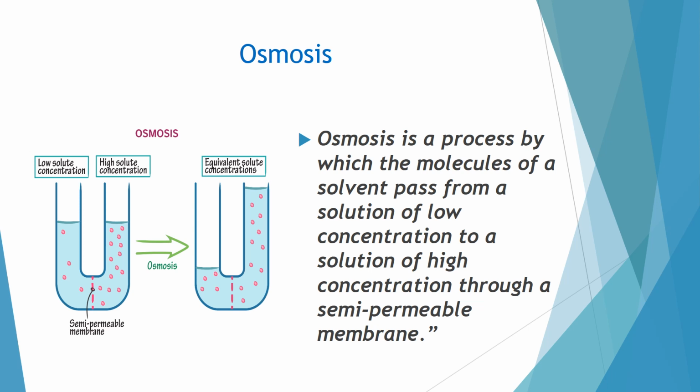Leave it undisturbed. And we observe that the water molecules move from higher concentration to lower concentration. And now there is equilibrium in the solute particles and the water. The same concentration of the solution will be there in both arms.